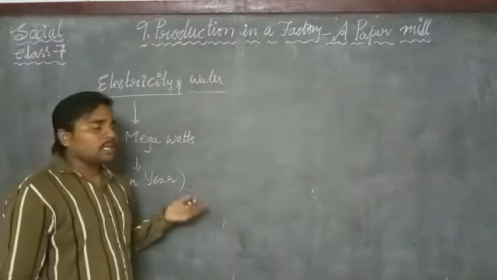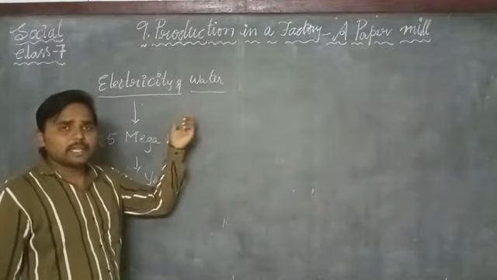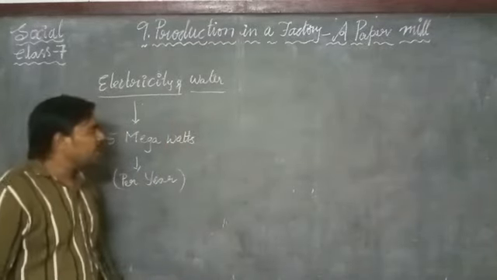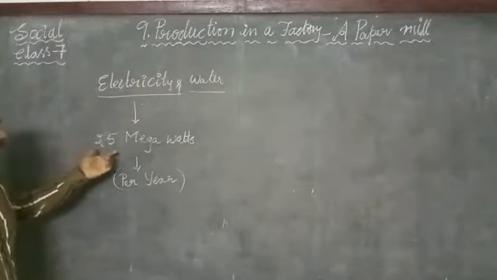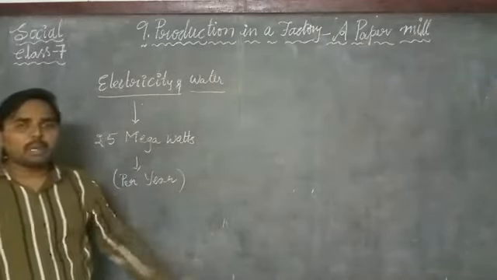In this way, electricity of about 25 megawatts per year is required per paper mill.